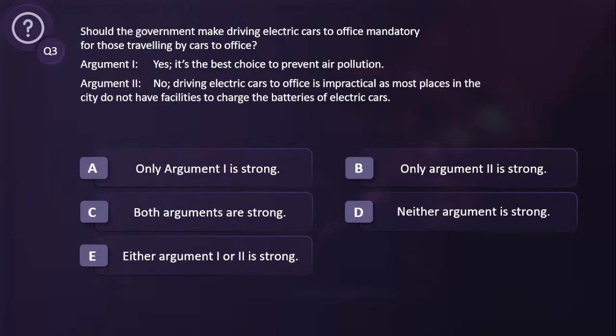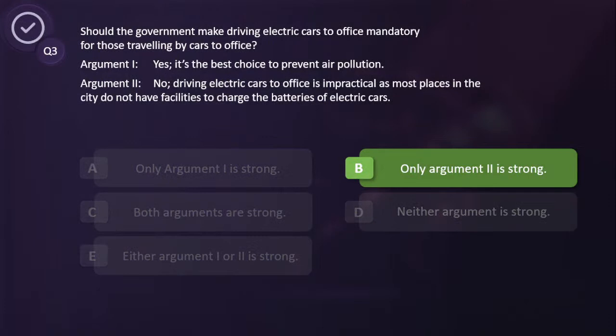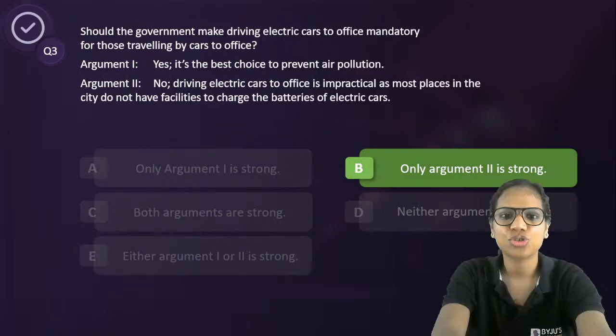All right, so I have hidden myself. Now you just hear me as this omnipresent, omnipotent voice. Right. So B is what you say. Others? All right, all right. Only argument 2 is strong. That's what I'm getting. Do we agree? Others? All right, let's see. Absolutely correct. Only argument 2 is strong here.